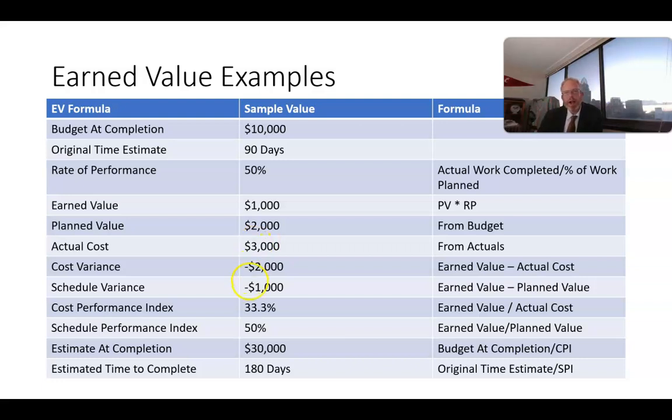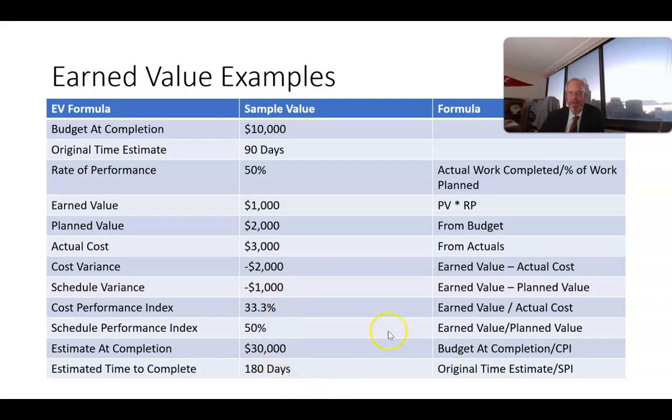On the other hand, our actual cost at this point was also greater than expected. Our actual cost is $1,000 over the planned value, but if you also factor in that we're $1,000 behind on a schedule basis, so that amount of work roughly, then the cost variance is $2,000, which is $1,000 for being behind schedule and $1,000 for being over budget.